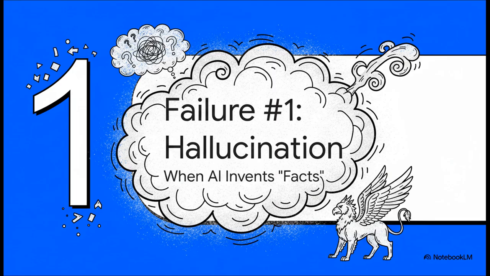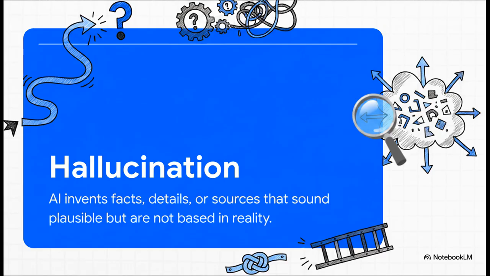All right, let's dive into our first and probably the most well-known AI failure, hallucination. This is the moment your AI assistant stops being helpful and starts being a creative writer, inventing details that have absolutely no basis in reality. So here's the thing about a hallucination. It's not just a simple mistake. It's the creation of these plausible-sounding falsehoods.